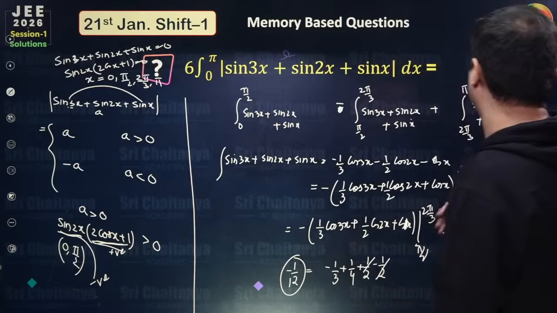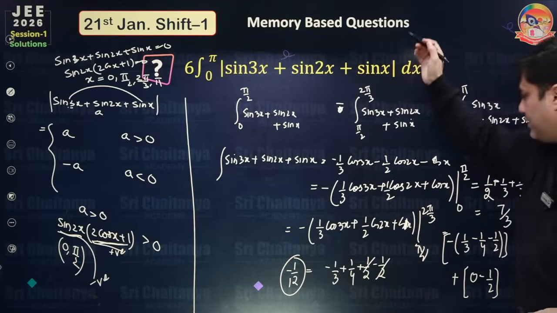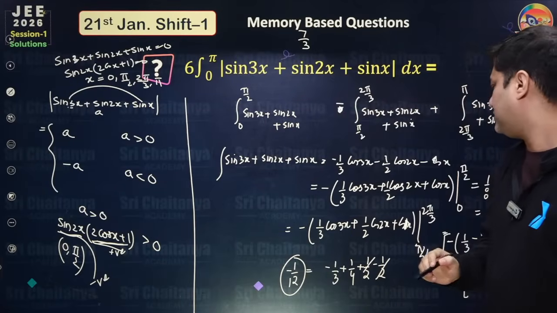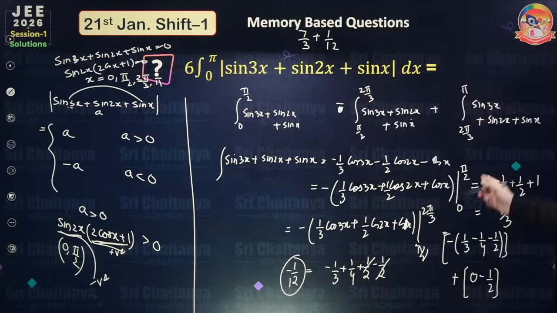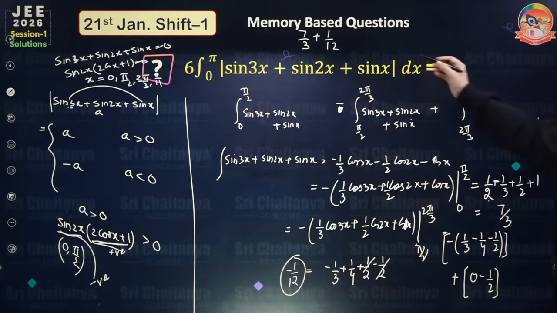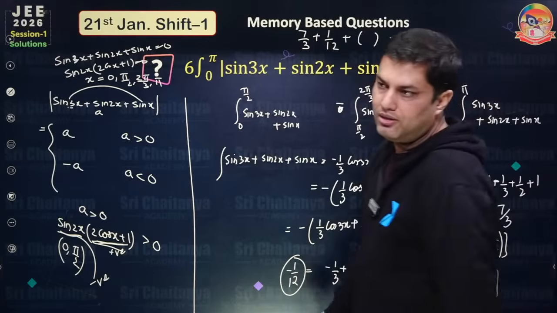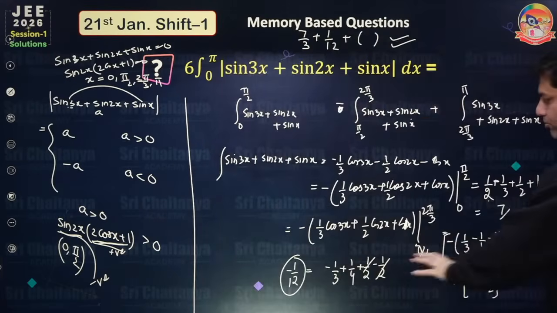Similarly, you have to do this part also, 2 pi by 3 to pi, and ultimately you will get your answer. So the first part answer is 7 by 3, then subtraction, then plus 1 by 12. And the last part answer, if you put pi to 2 pi by 3, you can do the next part, and I will get the answer. So I hope you got the idea of how to solve this kind of problem.